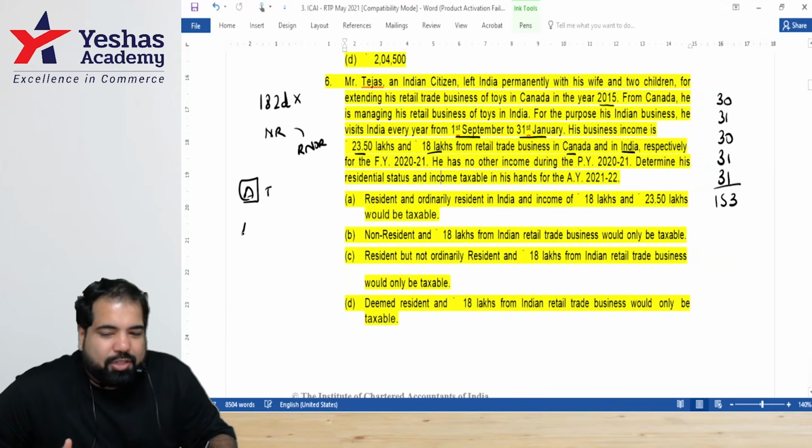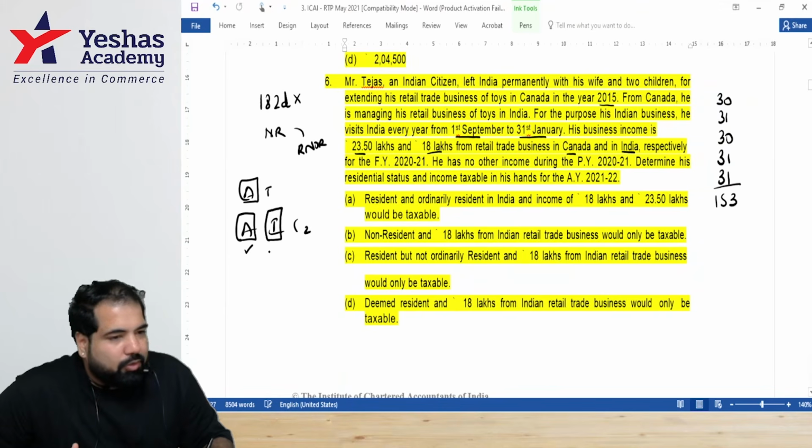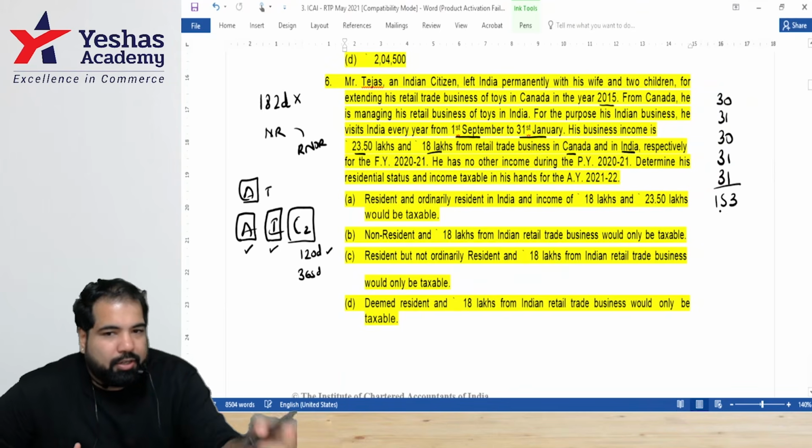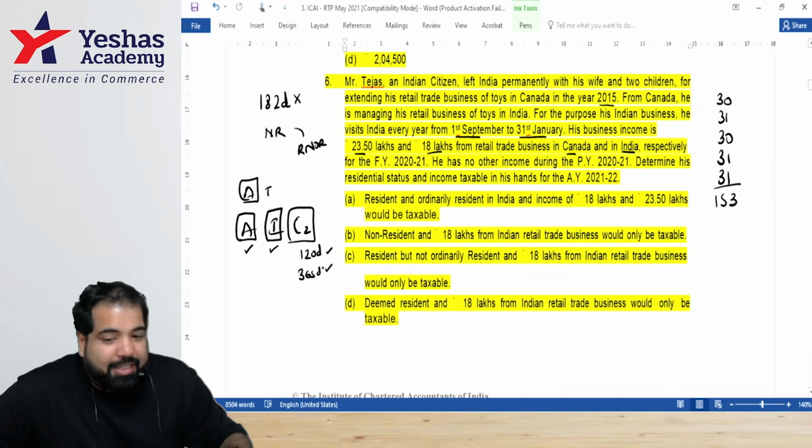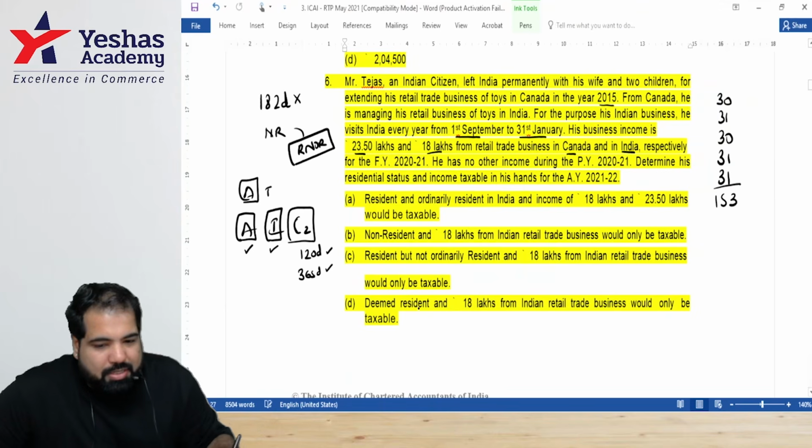Let's check for the other one. AIC two. Is he an Indian citizen or PIO? Yes. Is his Indian income more than 15 lakh? Yes. And condition, guys. This year, how many days? 120. Is it being fulfilled? Yes. And last 4 years, how many days? 365, guys. Everyone take your calculators. 153 into 4 years. Is he fulfilling this? Yes, guys. So he'll now become a RNOR, basically a deemed resident. So he's a resident but not ordinary resident.